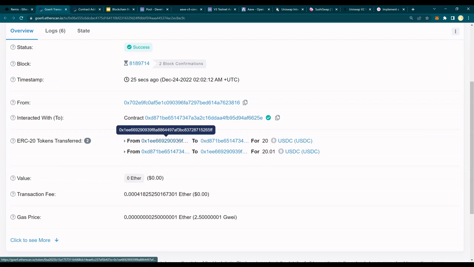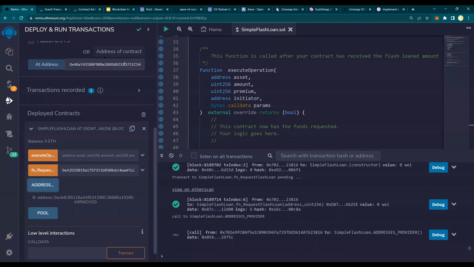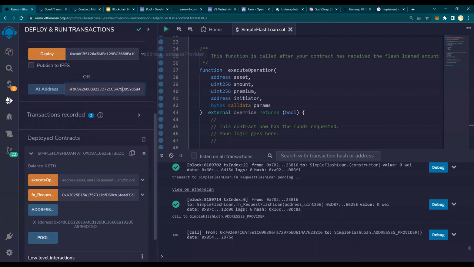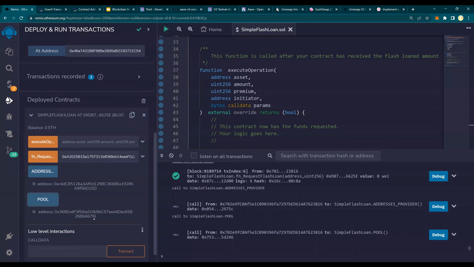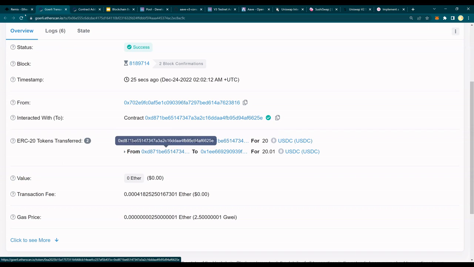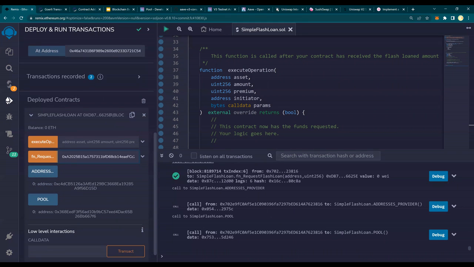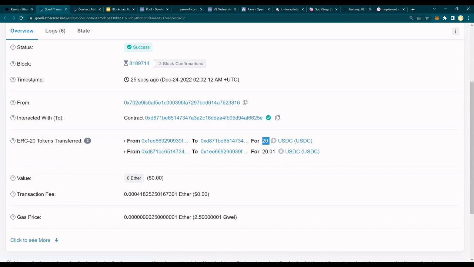So look at this. From this pool, let me show you how this pool comes up. So this is the address, 15D, remember? The 15D that you put over here while deployment. And the pool is 7F6. Make sense? And then from this pool, it is coming to this contract, and the contract is 5E. So look at this. The contract is ending in 25E or 625E. And you look here, 625E. So from the pool, it came to this contract with 20 USDCs.